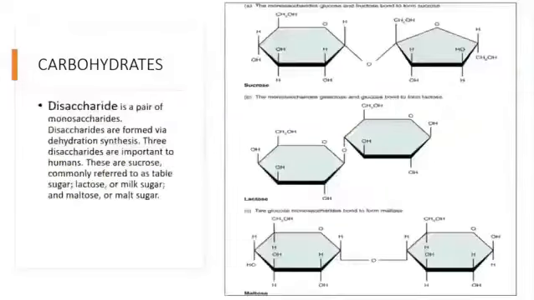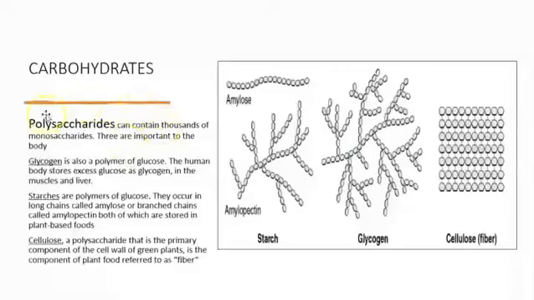Okay, and if you put together 2 of them with a synthesis reaction, then you're going to get a disaccharide. For example, sucrose, which is the combination of glucose and fructose, as you can see right here. Other ones are going to be lactose as well as maltose. Right? That's a disaccharide. A polysaccharide of glucose, for example, is going to be glycogen, which is a long chain of glucose, as you can see in here. Obviously, you have others, such as, for example, starch and cellulose. Those are going to be other examples.